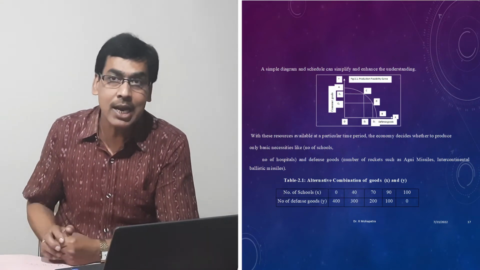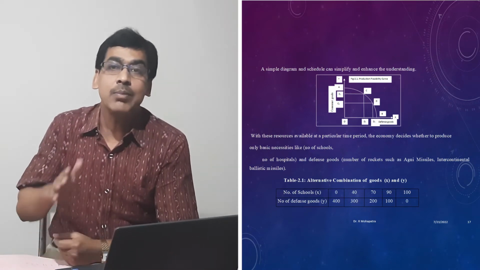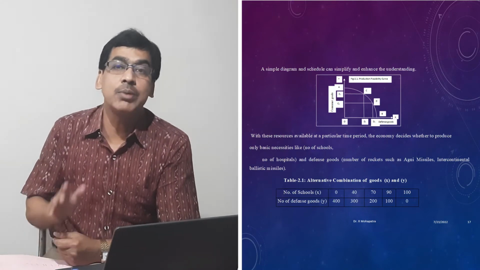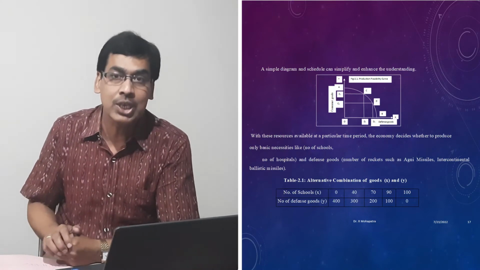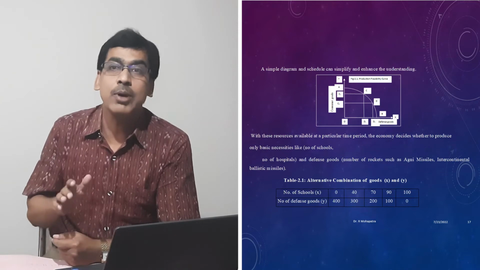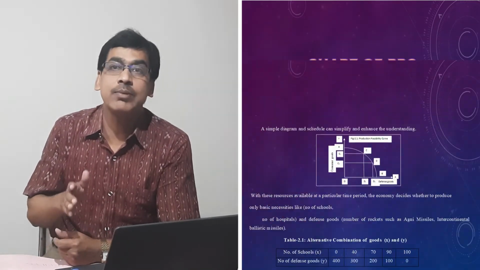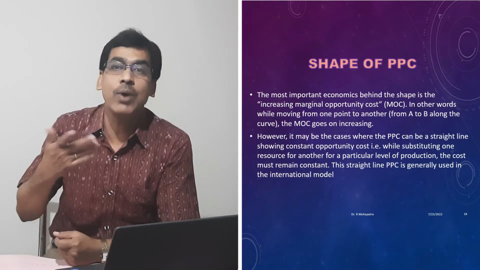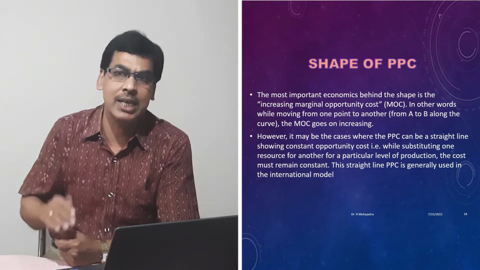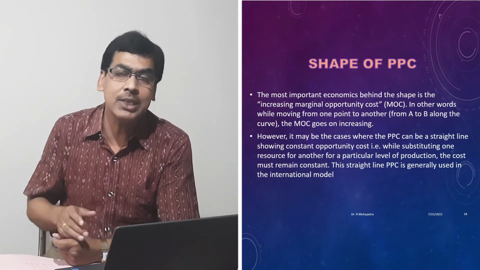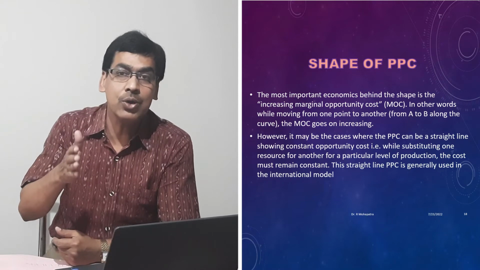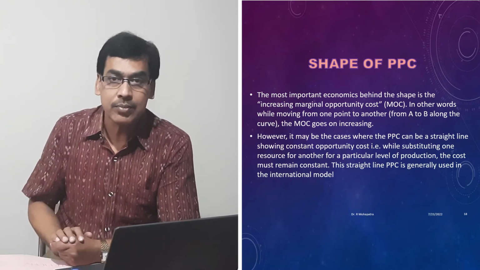In this diagram you see we have given a table with two things: the number of schools and the number of defense goods. Number of schools is the x-axis and number of defense goods is the y-axis, or we can take it either way. One combination is 0 schools, 400 defense goods.